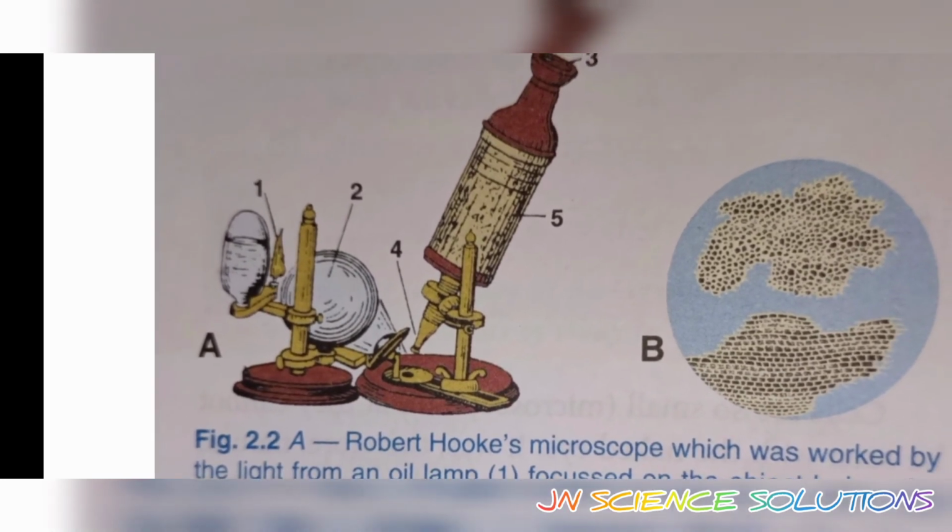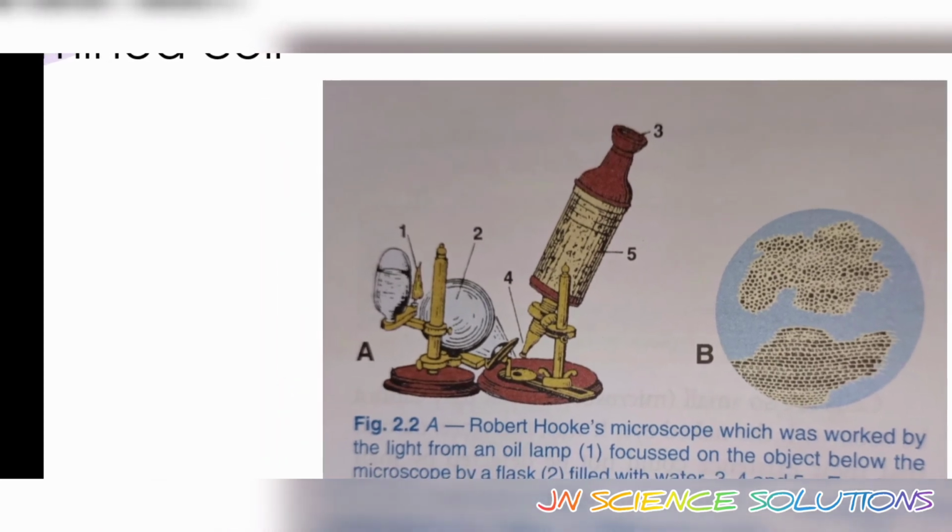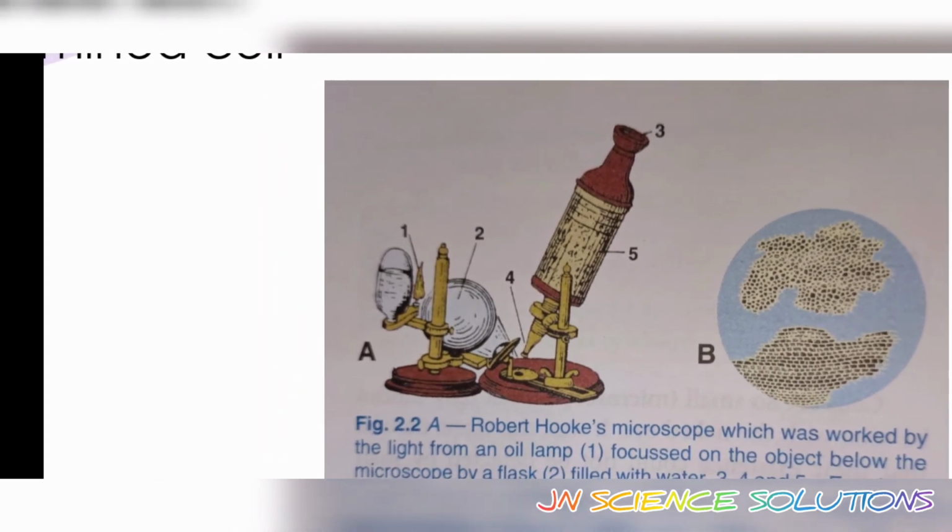So it means the compound microscope uses light to magnify anything. And secondly, the light which is used is bent by glass lenses.